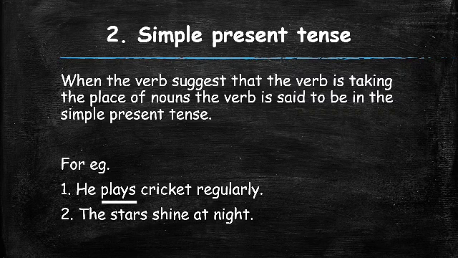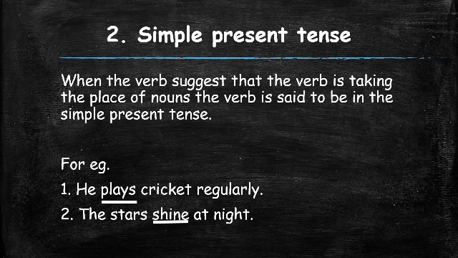Second example, the stars shine at night. Now in this example, it is a fact that the stars shine at night. They don't shine during the day. They definitely shine at night. So it is a fact. Now in this sentence, shine is a verb. It is an action which is being done by the stars, the act of shining.